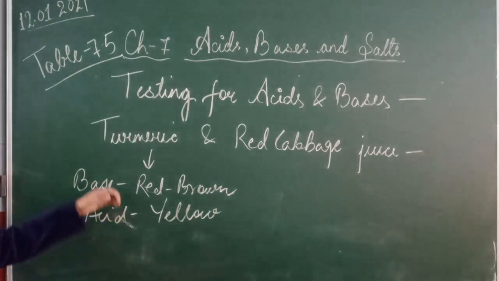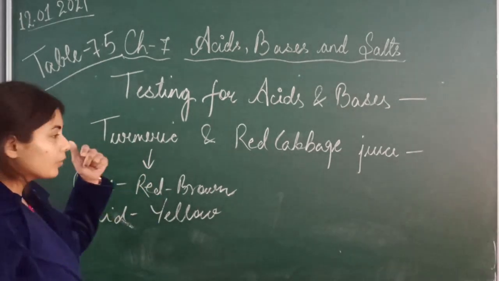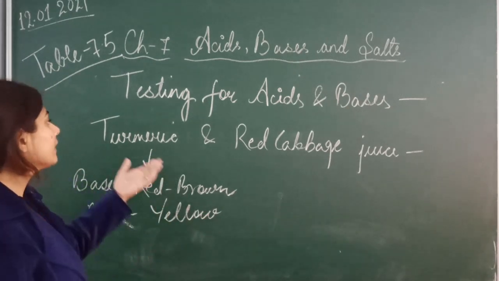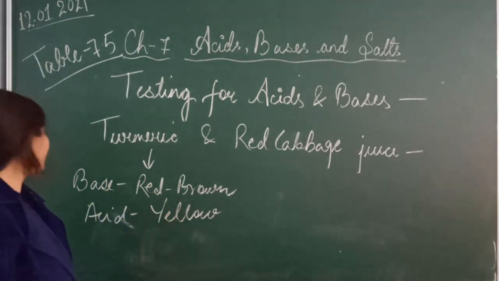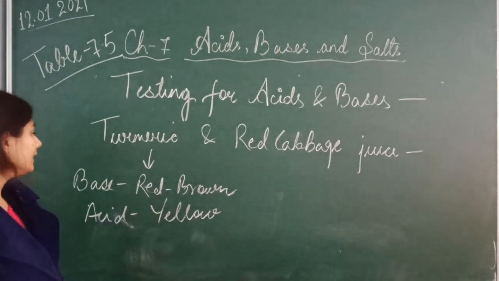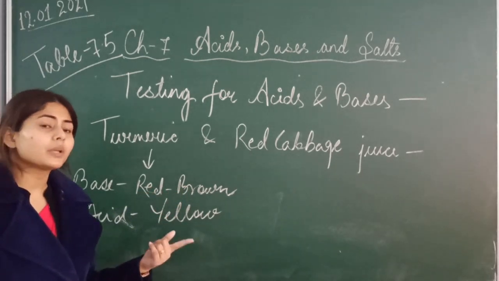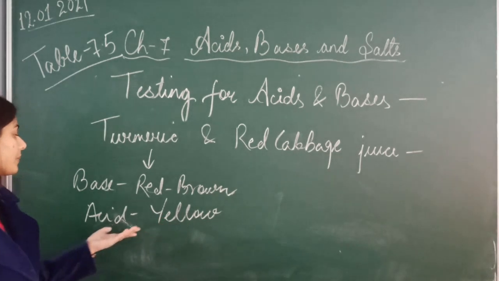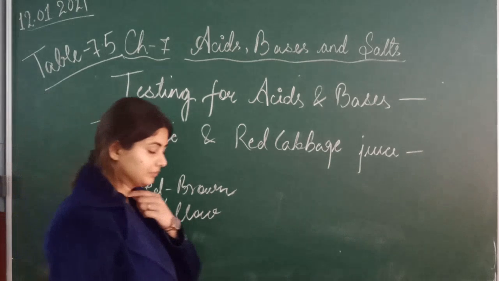If you want to test whether a substance is acid or base using a turmeric indicator, this is the color change you have to remember: if the color changes red to brown, that means your substance is base. And if your substance turns yellow, that means your substance is acid.